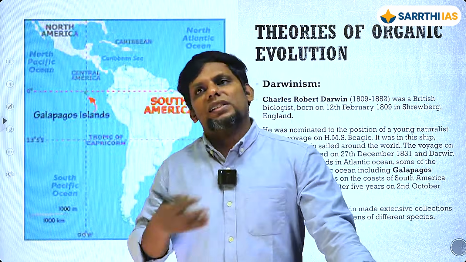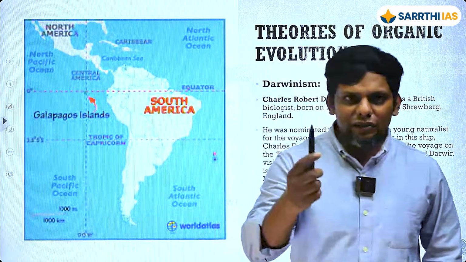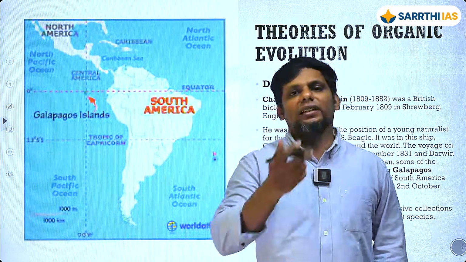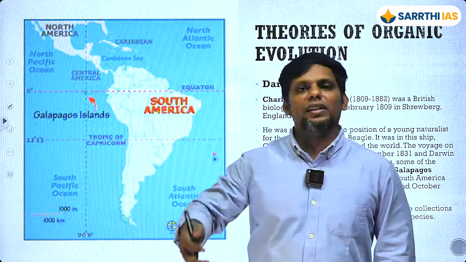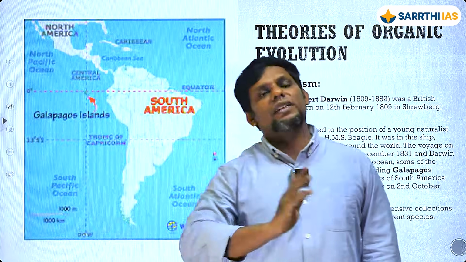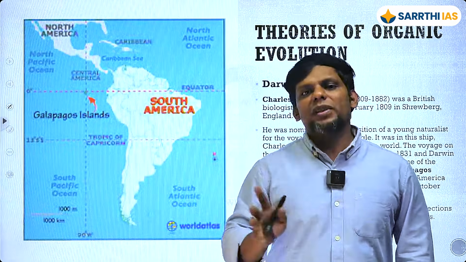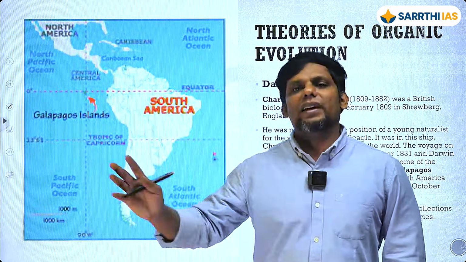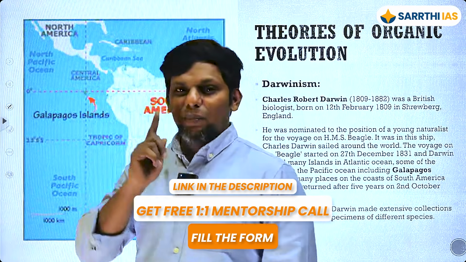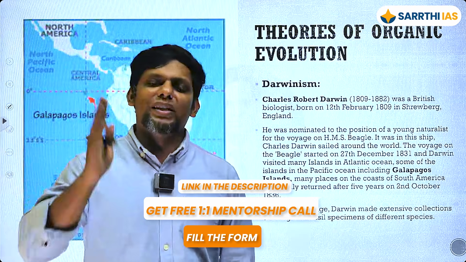Is that clear? So essentially what he did is that he came here and then realized that there is one particular kind of bird, okay, and different islands, and those islands look different. Let's say one is a fertile island, one is plains, one is hills, one is dry, one is rocky. So different kinds of islands mean different kinds of environments, okay, different kinds of foods. So one particular similar species has become different species over time. So he proposes, and then he realizes that evolution has happened here. Okay, and then he is going to propose the most important theory. It means this will come in your paper for sure.